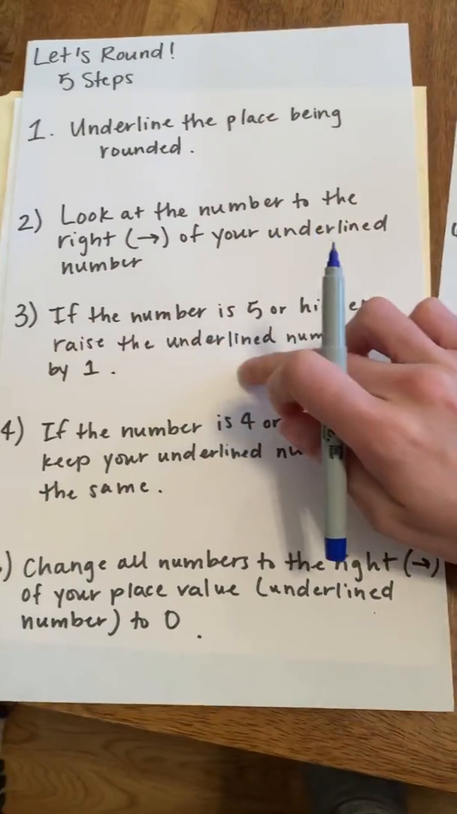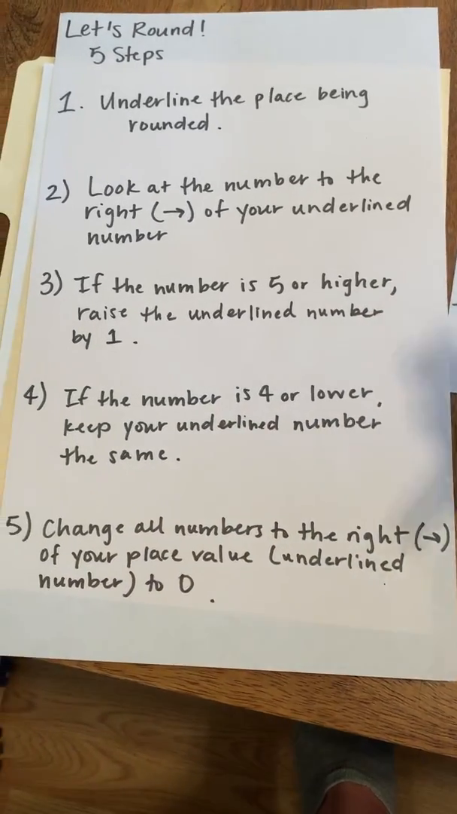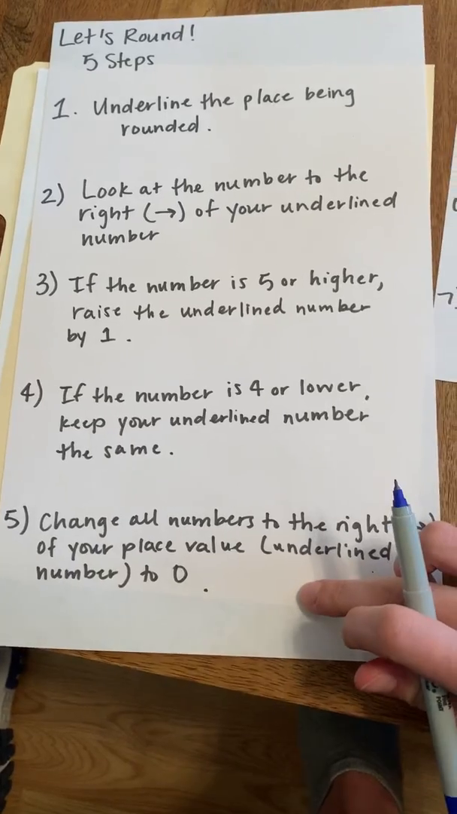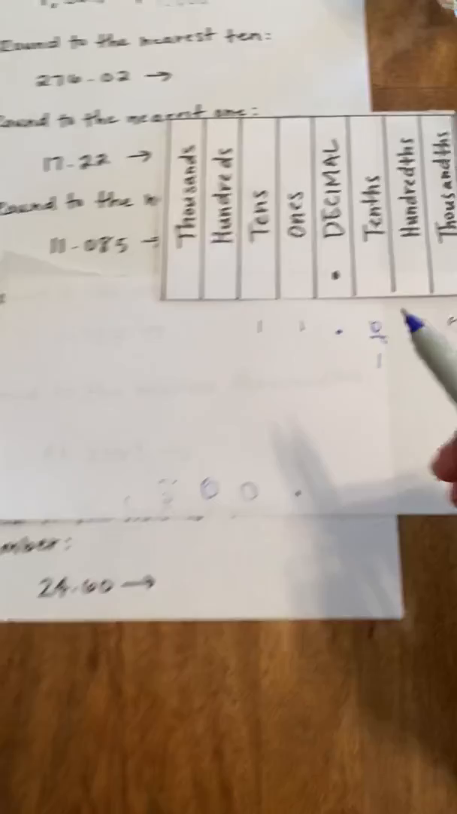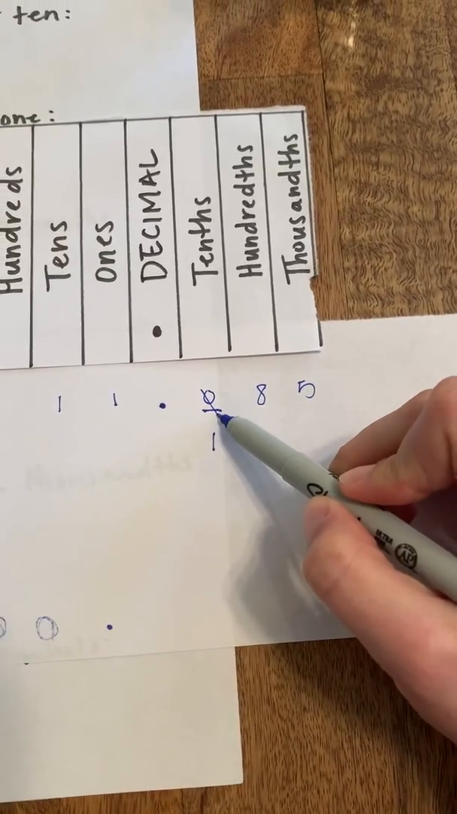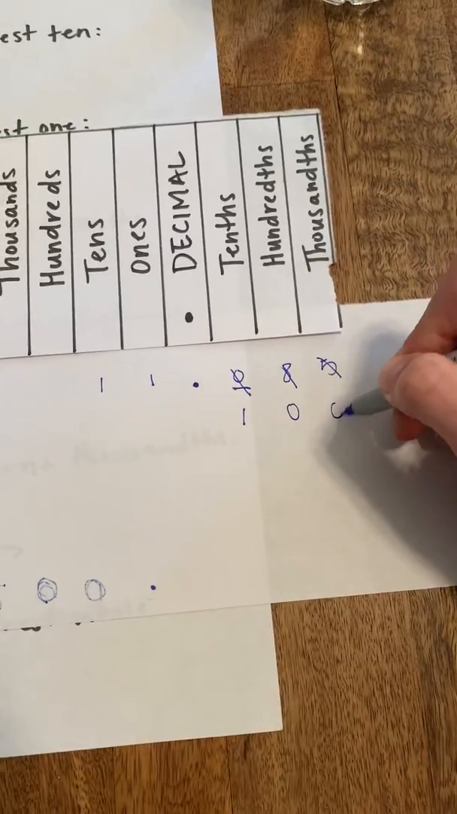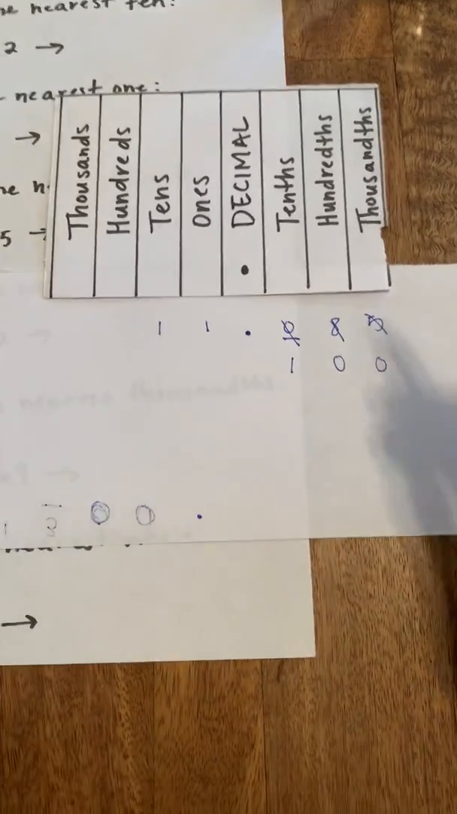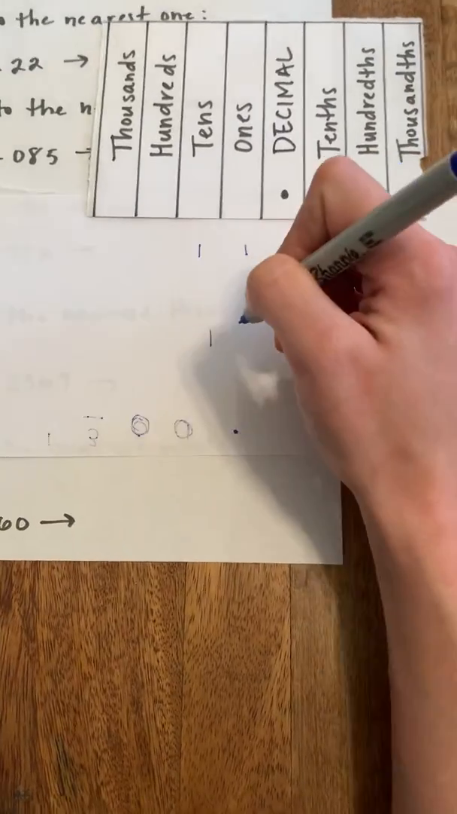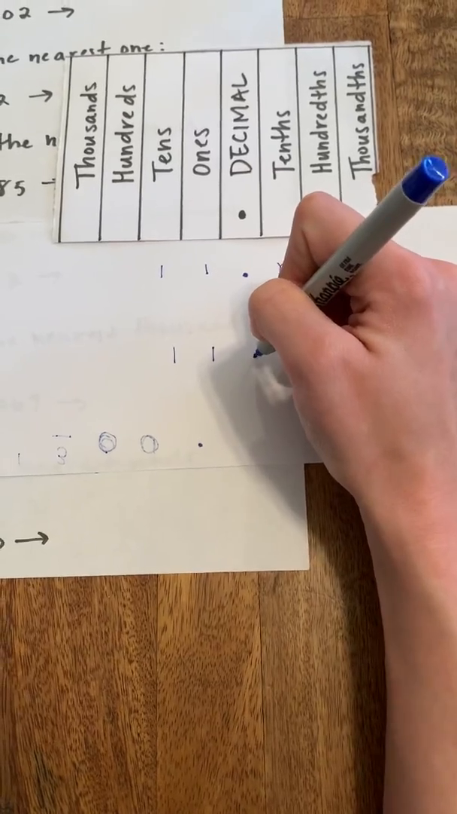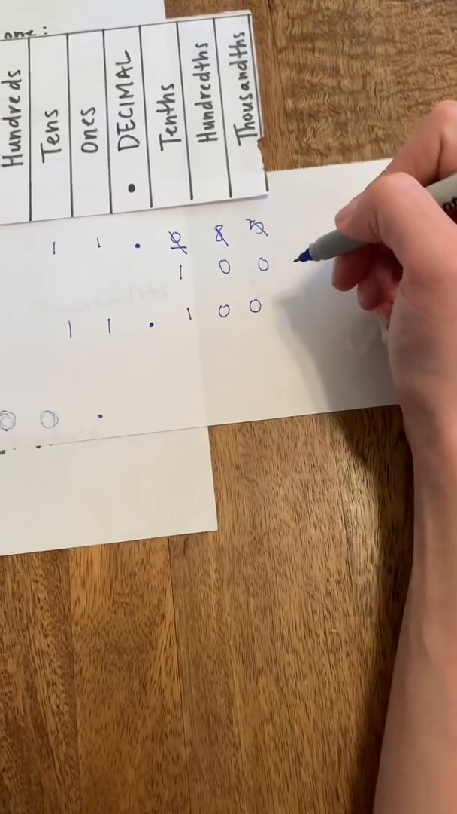Now, if we've done step 3, we already know that our underlined number is not going to be a 4 or lower, so we can skip that step. And then let's go down to 5. Change all numbers to the right of your place value, which is your underlined number. Change them to 0. So this will become a 0, and that will become a 0. All right? So then let's just rewrite our number down here with our decimal. So we have 1, 1, decimal, 1, 0, 0.